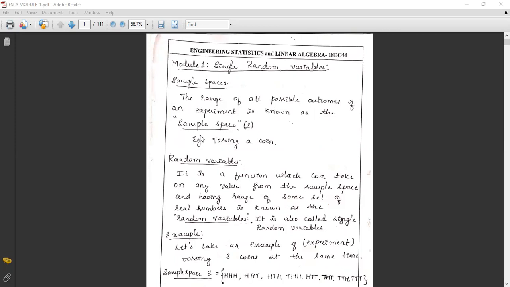For example, if you take an experiment, the name of the experiment is tossing a coin.